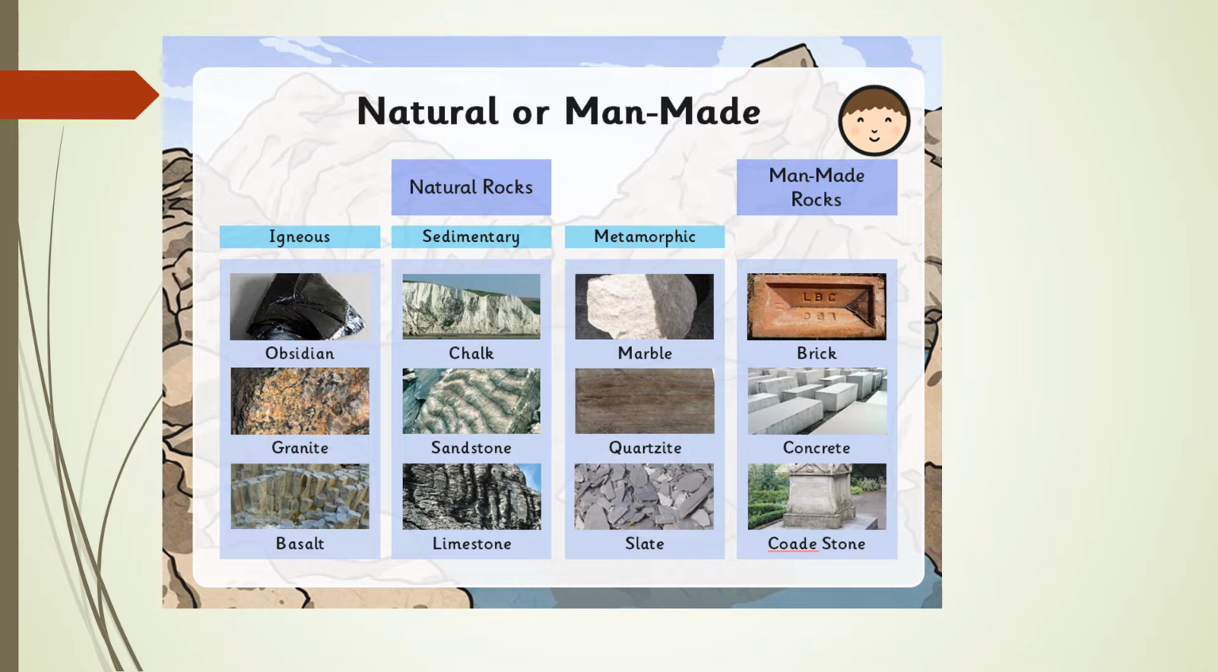Here are some natural and man-made materials. Natural rocks include igneous and sedimentary rocks, which include chalk, sandstone, limestone, and slate. These are the natural materials. And man-made materials include bricks, concrete, and quartz stones. These are examples of man-made material.